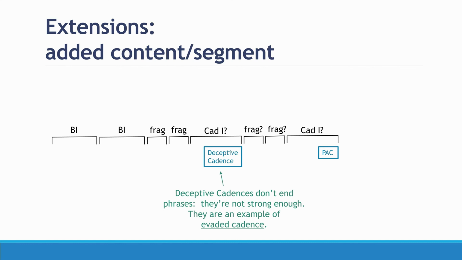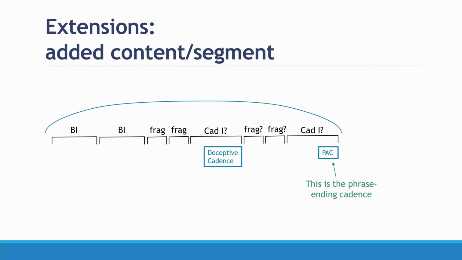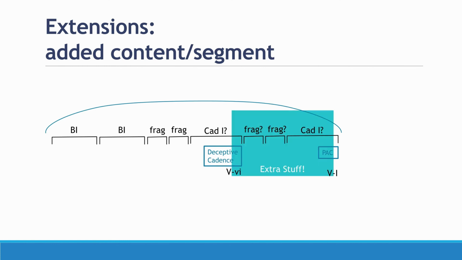Deceptive cadences are an example of evaded cadence, a new concept that we're going to break down in this video. Basically, the cadence is set up, but it doesn't realize the way that we want it to. The PAC, on the other hand, is a very strong cadence, and as such is going to function as a phrase-ending cadence.